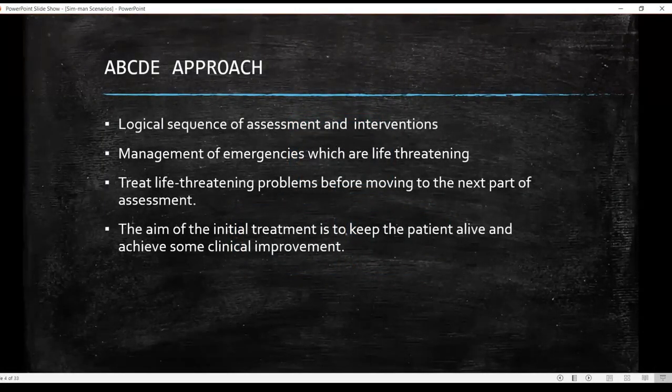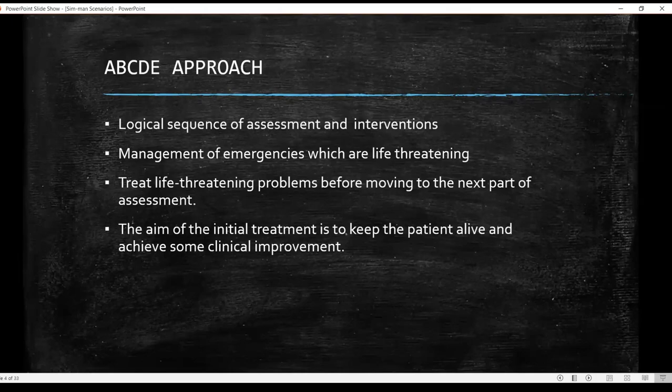Now, what is it? It is a structured approach that is the hallmark of your initial care of medical emergencies. It basically, at its core, facilitates optimal use of time and early recognition of the problems, especially within the so-called golden hour. And the golden hour is basically the hour after the onset of maybe an injury or illness where resuscitation could be the most beneficial.